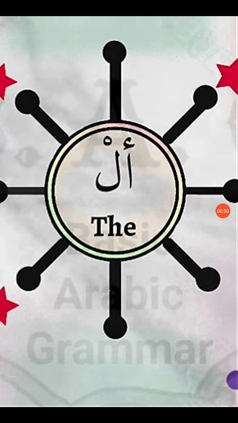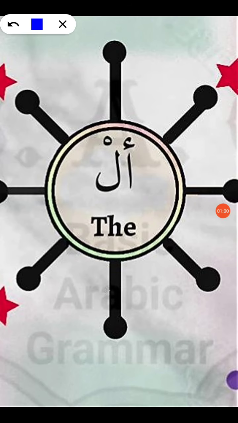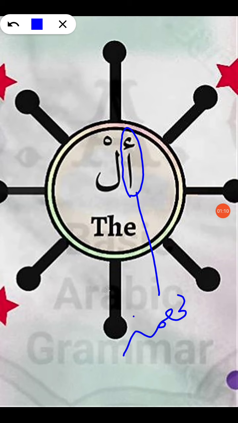Alright, so we need to study a couple of points about al, and that's what inshallah we're going to study here in this lesson. Okay, now before we proceed, we first need to dissect this prefix. As you can see, we have al written over here, and this little thing here is actually your hamza, and this hamza has a special name, and it's called hamzatul wasl.